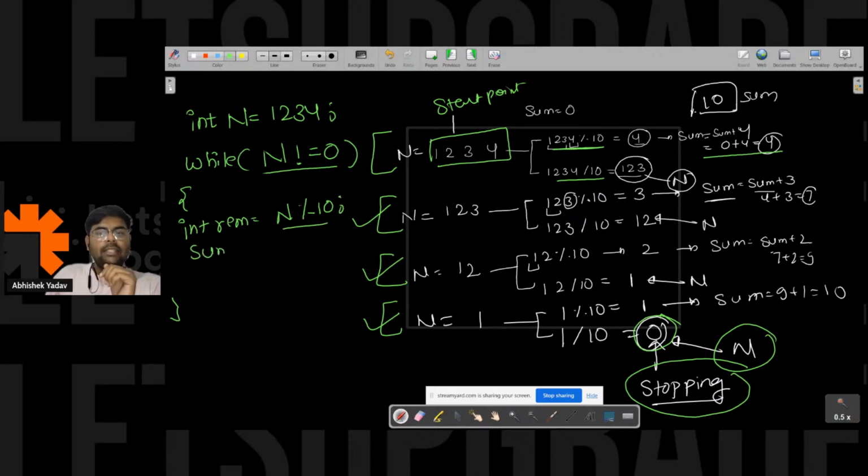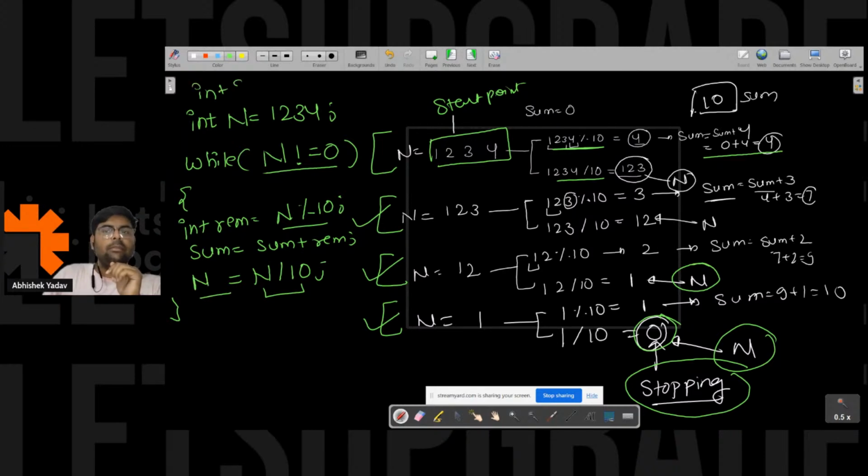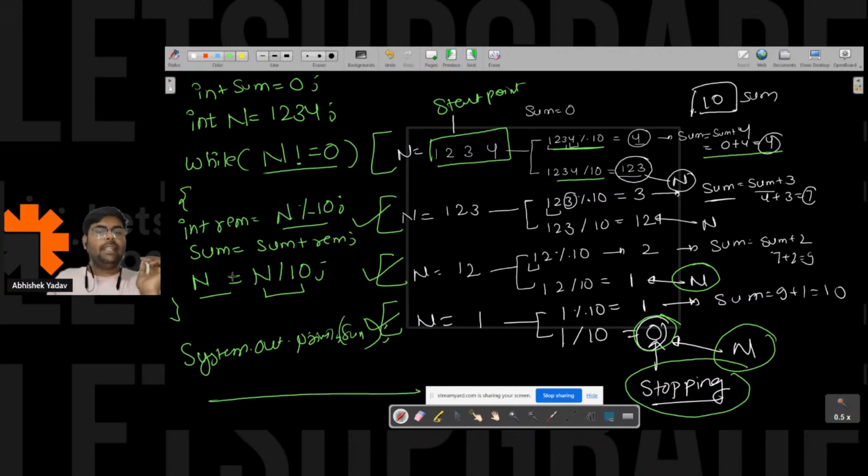I will add that remainder to the sum, that is sum is equal to sum plus remainder, and after that I will do n divided by 10 to get the remaining digit, and I will store that remaining digit again inside n, right? This one. And I will take one variable sum, and I will initialize that sum with 0, and I got the answer. I will print the value of sum here, System.out.println, right? That is sum here. Yeah, so I will get the correct answer.